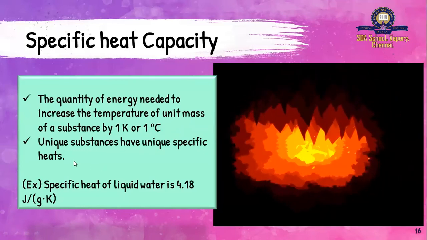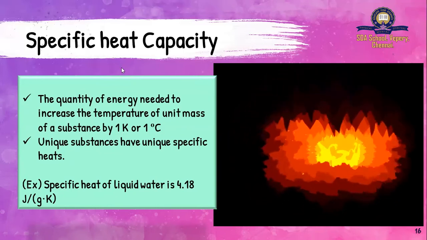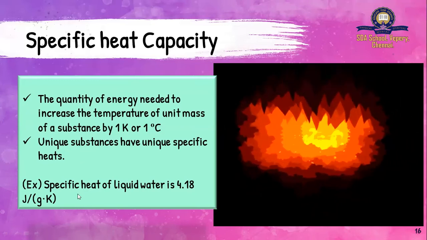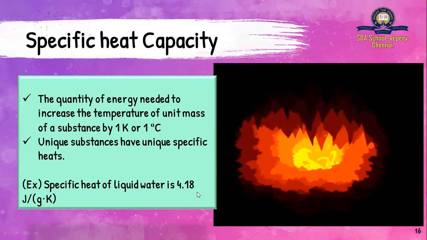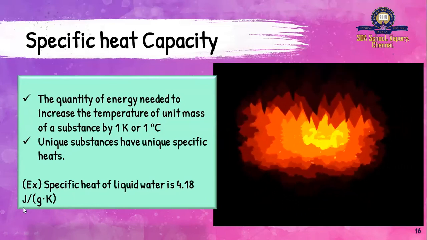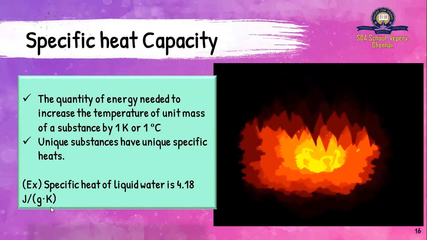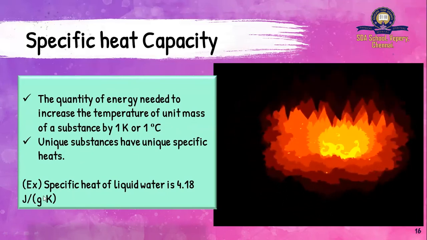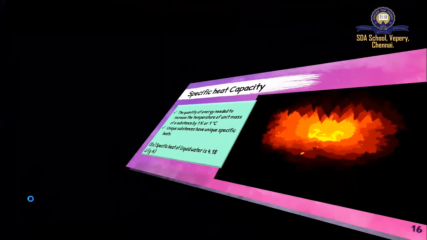Okay. So every substance has a unique heat capacity. So similarly, every substance will have a unique specific heat capacity. So one example is given here. The specific heat capacity of liquid water is 4.18 joule per gram Kelvin, per unit mass. So who comes here? Gram. The unit for mass also comes.